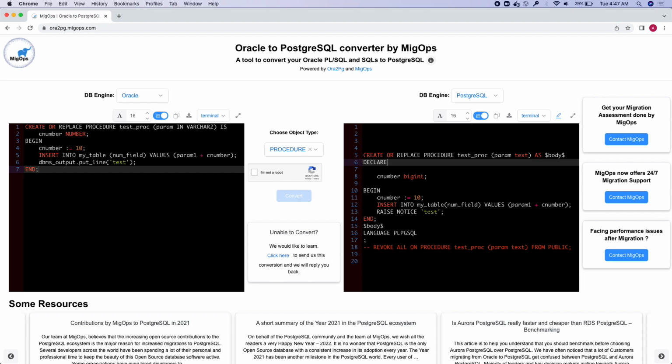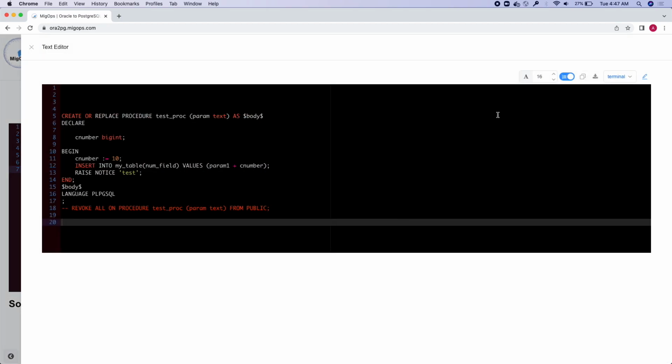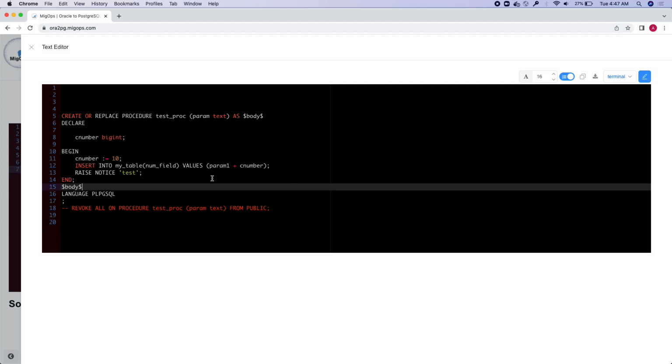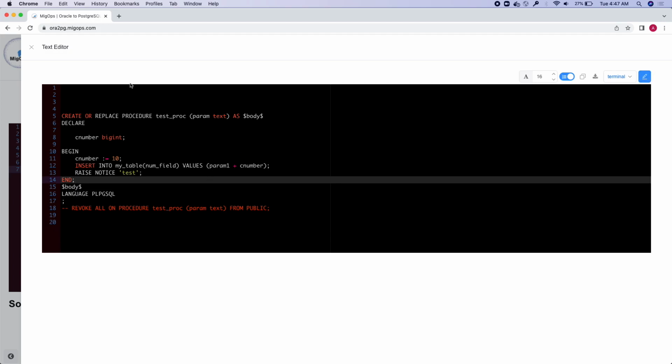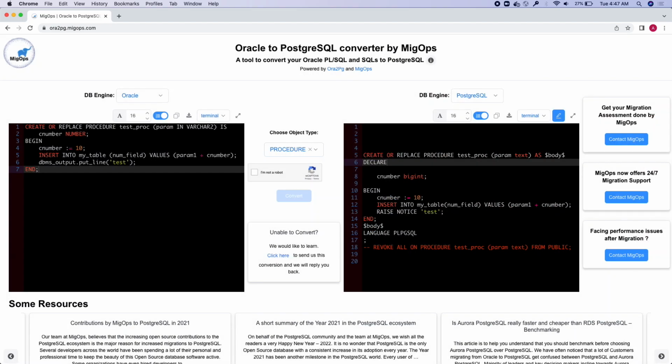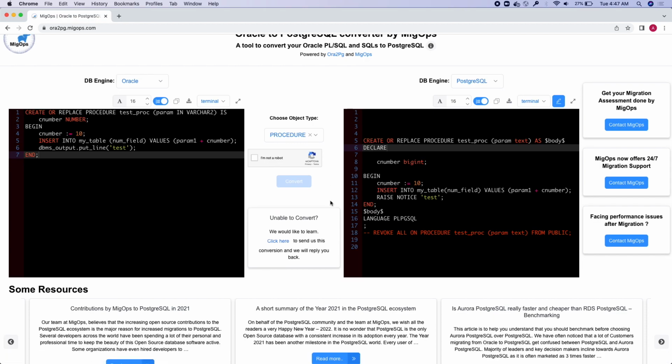In case you would want to edit this code again, you could click on the button here and enable editing so that you would be able to modify this converted code. As you know that 100% of accuracy is never possible by any tool in the world. For that reason, we would like to learn from the mistakes done by this tool.